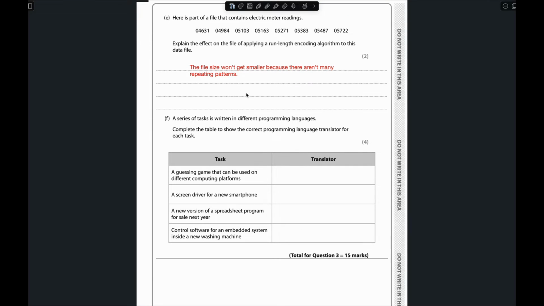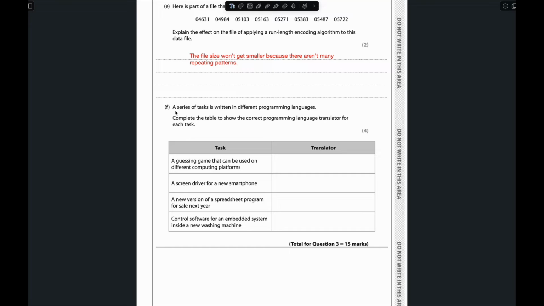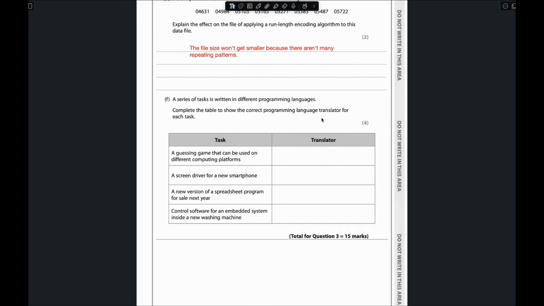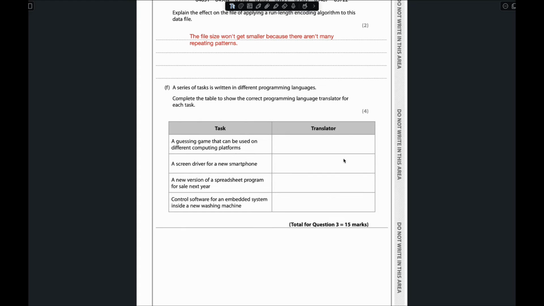Now move to question number F, which is: a series of tasks is written in different programming languages. Complete the table to show the correct programming language translator for each task. So we have to identify the type of translator applicable for each task. The first is a guessing game that can be used on different computing platforms, right? For that we can use an interpreter.